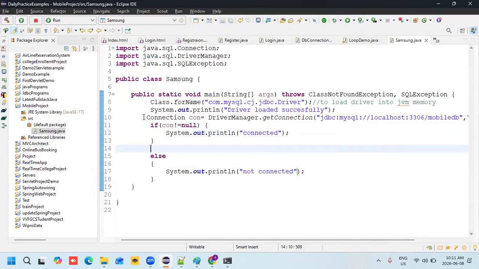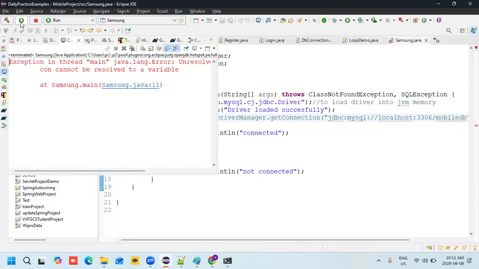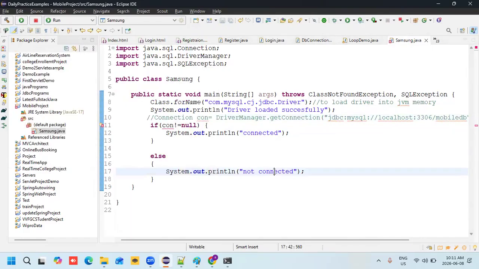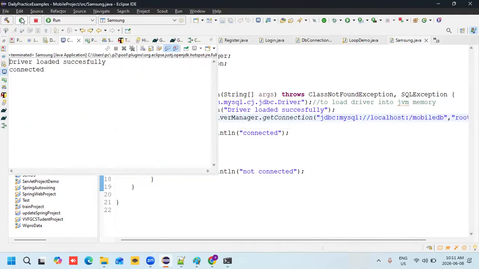So if I put that inside, it is showing another error. Some error is there. For example, I forgot to give the port number. Let me execute this, so that it should go to the else part.